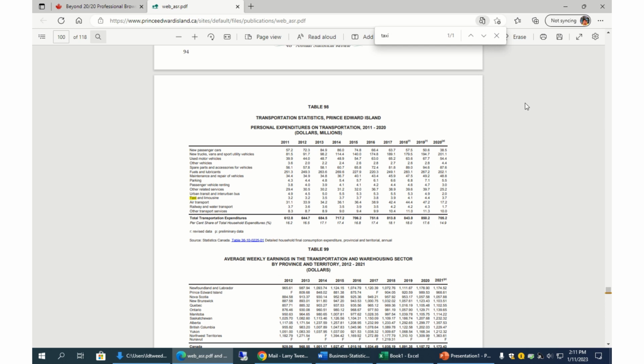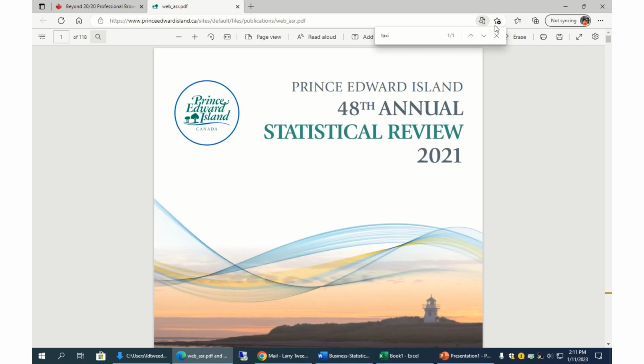Now I'm going to go back to the very top, and we'll do another search just to look at other items or other business opportunities. I don't see anything in here, but sometimes I've seen sports and recreation businesses.